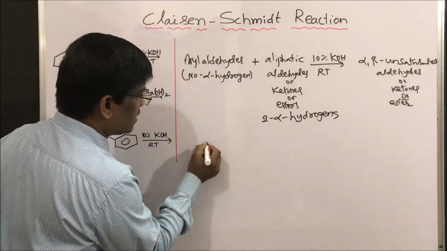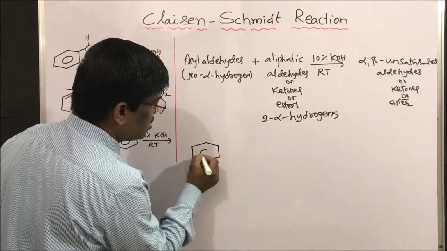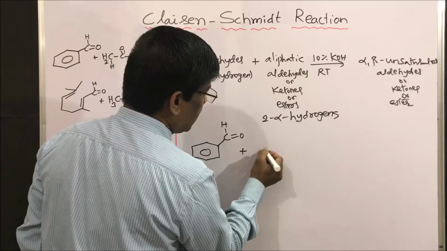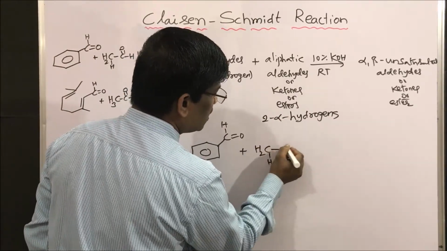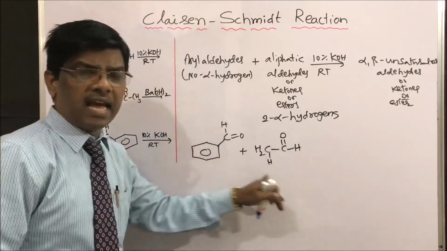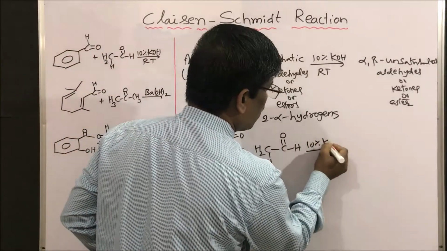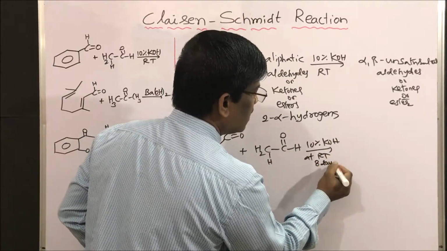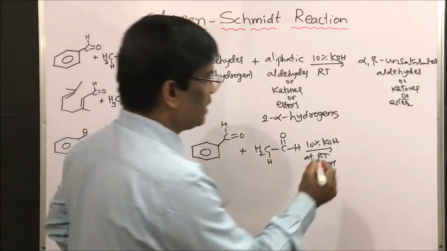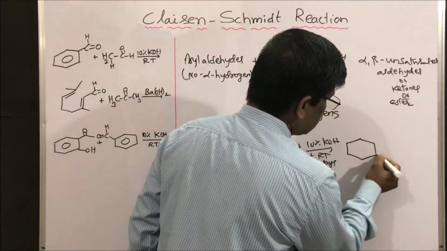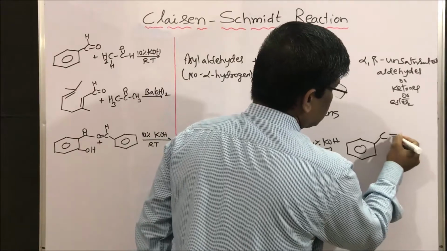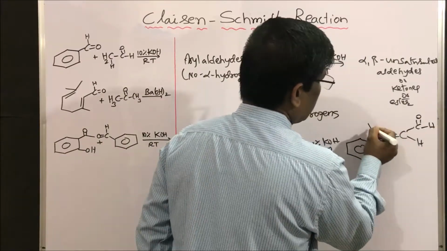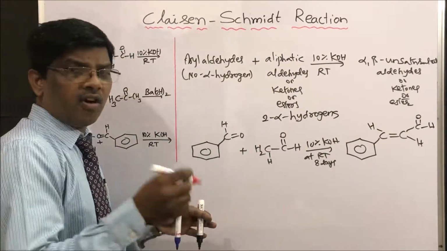Yes students, let us take one example and see. So I am taking benzaldehyde. This is benzaldehyde plus aldehyde. Let me take CH2 hydrogen, and this is acetaldehyde in presence of 10% KOH at RT for 8 days. It is going to give cinnamaldehyde. This is cinnamaldehyde. C, double bond C H aldehyde, and here hydrogen. This is cinnamaldehyde.